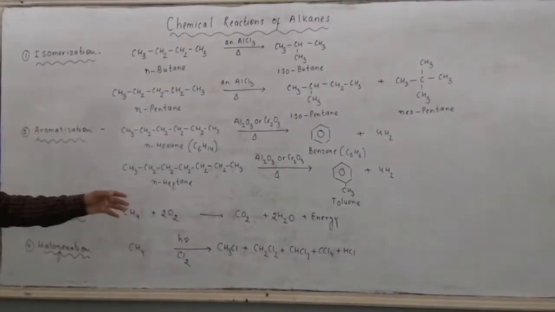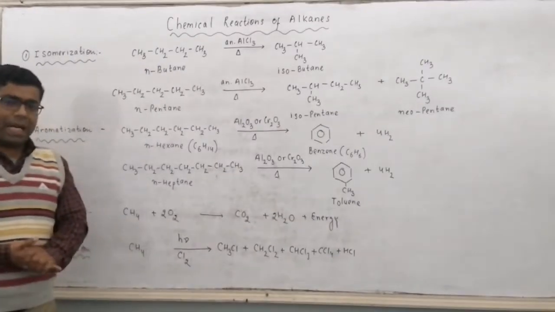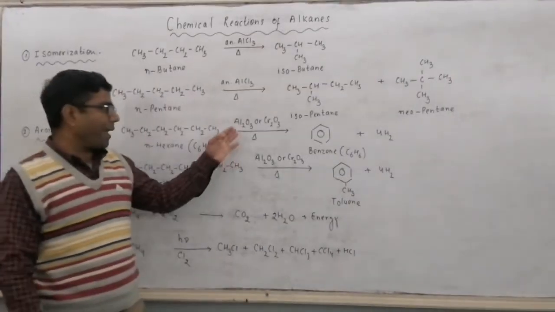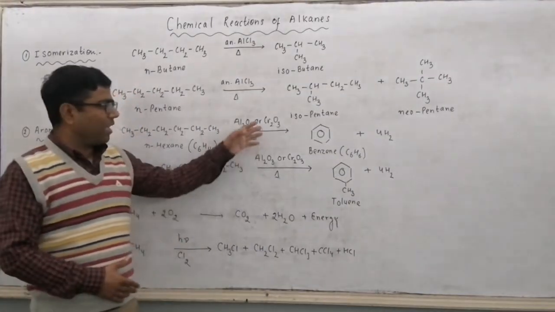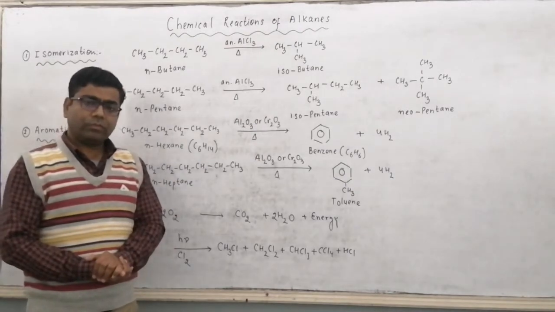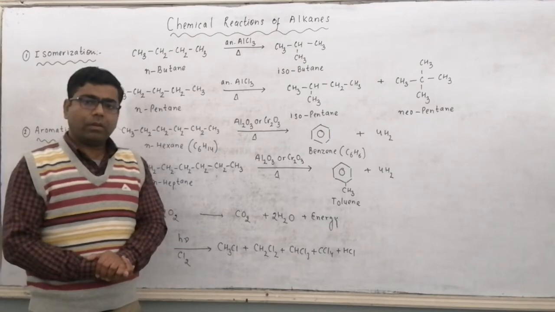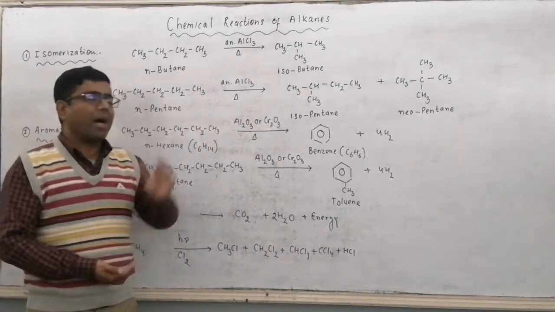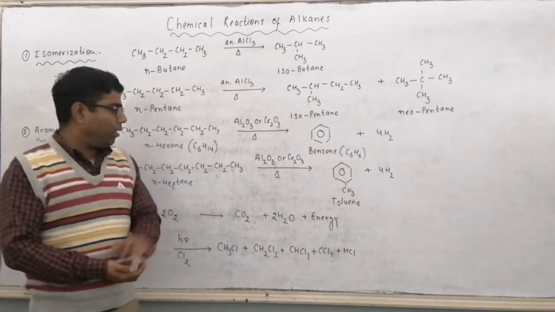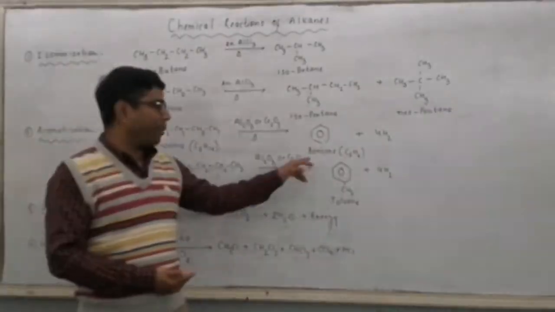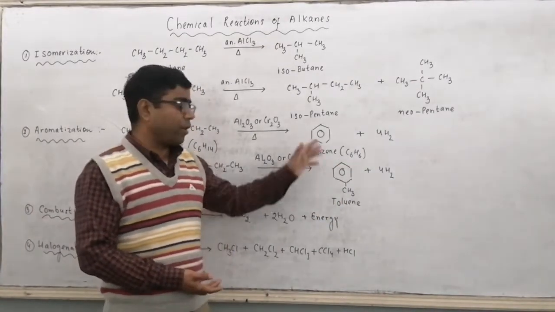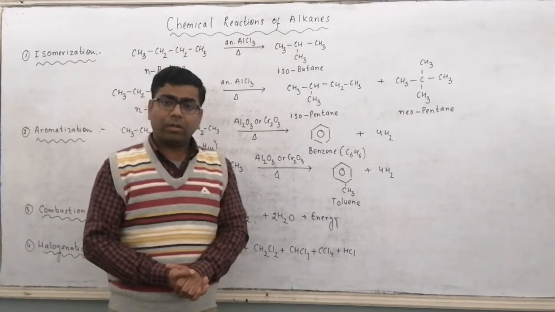So here normal hexane having molecular formula C6H14, when heated in presence of alumina Al2O3 or Cr2O3, then hydrogen atoms are removed in the form of hydrogen molecules, and normal hexane gets converted to benzene having molecular formula C6H6, the simplest aromatic compound.